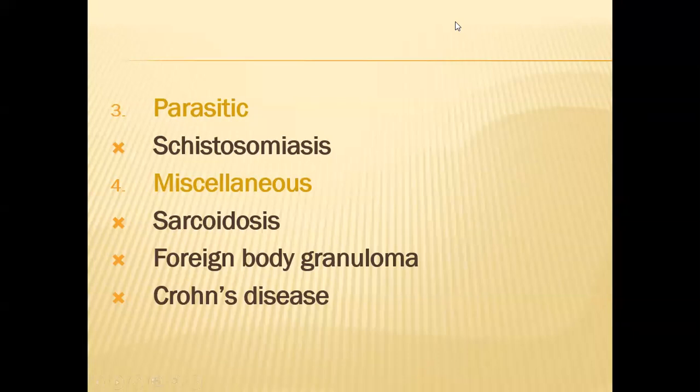Crohn's disease is an inflammatory bowel disease. So mostly in these conditions we see granuloma formation.